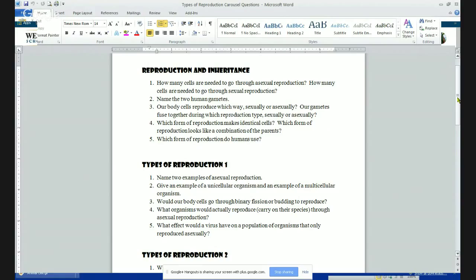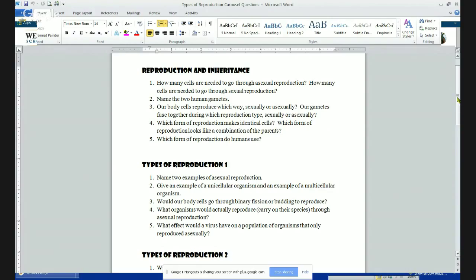So it's kind of like how plants reproduce with seeds. The seeds can detach themselves, fall to the ground, and grow a new plant, but that's not technically budding. Coral will reproduce this way. That's how a coral reef grows: a coral will grow a small polyp, is what they call it, and then that will detach from the parent, fall to the ground right next to the parent, and you get a brand new organism.